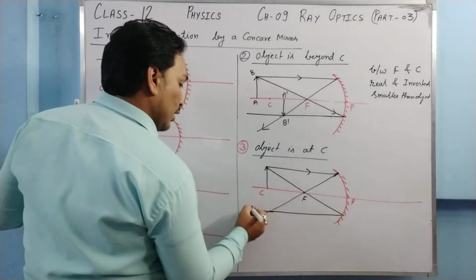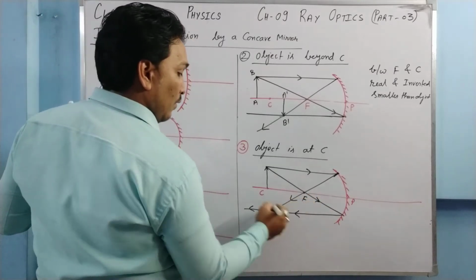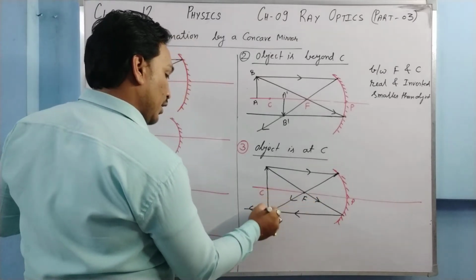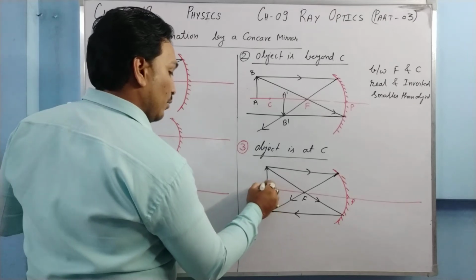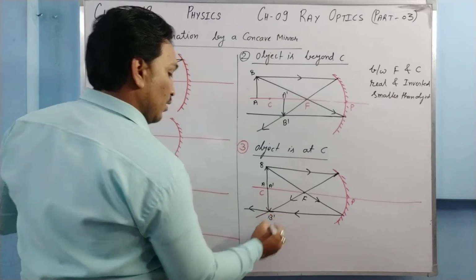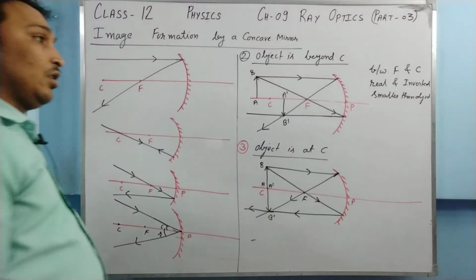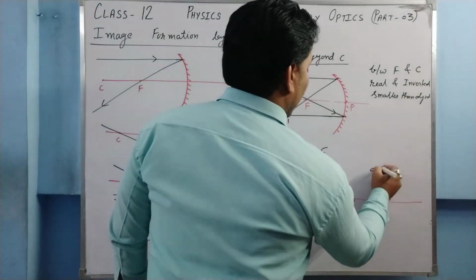So the ray of light goes like this. Where do we get the image? We get the image here only. If the object is AB, we get the image A dash, B dash. As you can see in the ray diagram, the image is at the center of curvature.